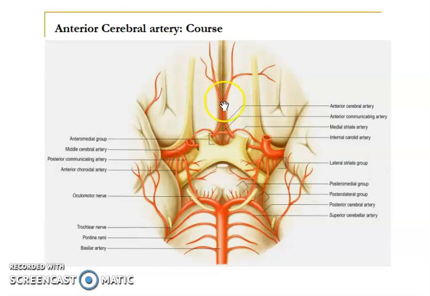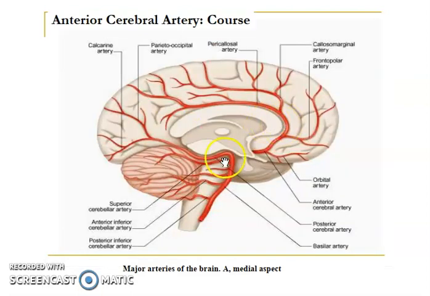Again an MCQ for you all: where is this artery going to lie? The anterior cerebral arteries of both sides are united by means of the anterior communicating artery. In this diagram also you can see the anterior cerebral artery, which is just in the median longitudinal fissure and curving around the genu of the corpus callosum. So this point is important, and this helps us in identification in carotid angiography.